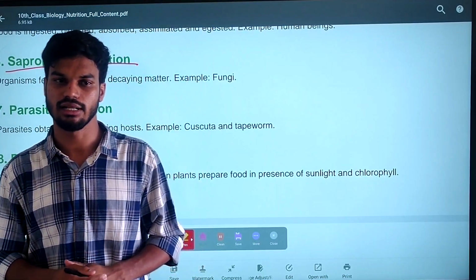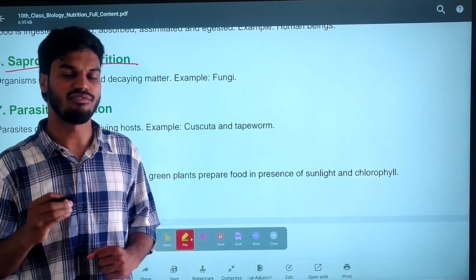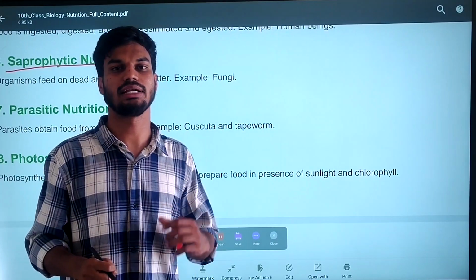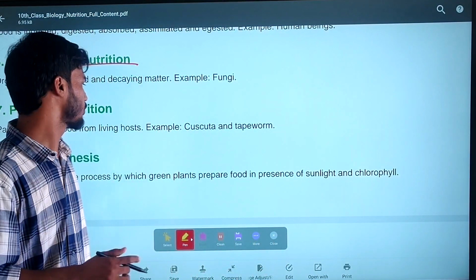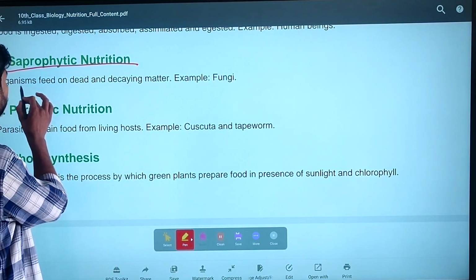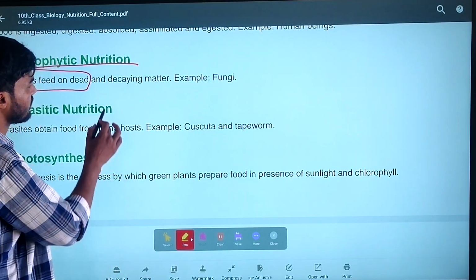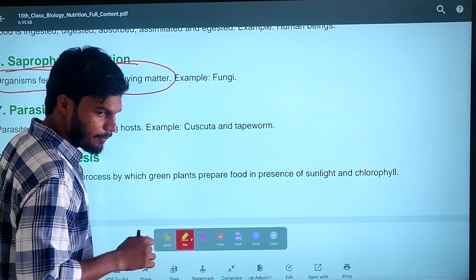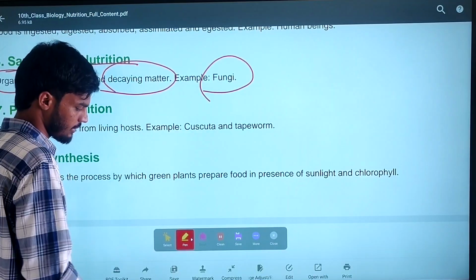Simply, these are microscopic organisms. They take the nutrients from dead and decomposed organisms, which is known as saprophytic nutrition. Simply, they feed on dead organisms, dead materials as well as decaying matter. Example: fungi.